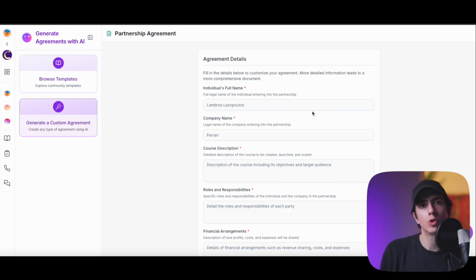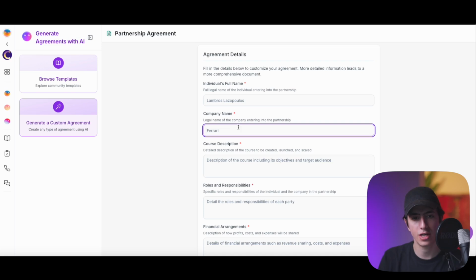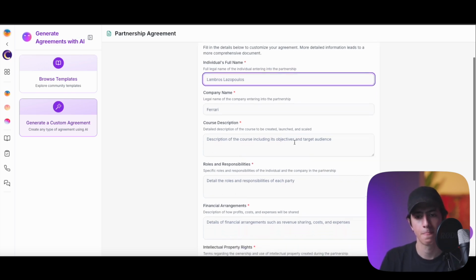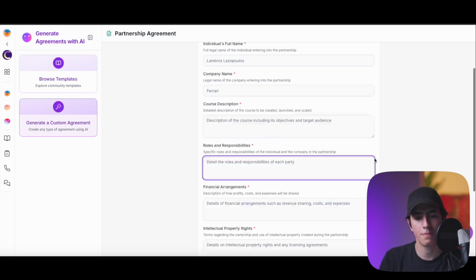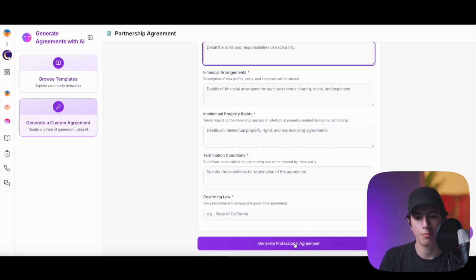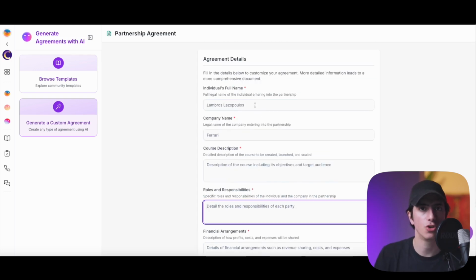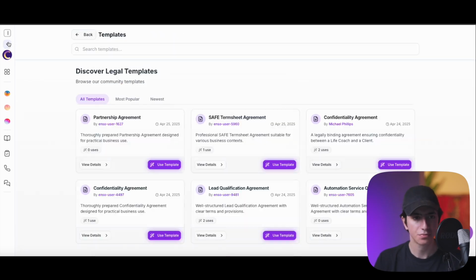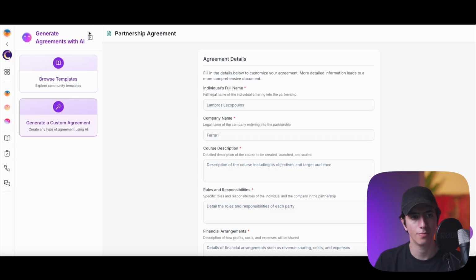So just with the first prompt that we gave, you can see that the generate agreements agent pretty much took all of the information we gave it and applied it to the agreement details. So of course, we can go ahead and change this, right? So this is Lazopoulos, this is Ferrari. You can see detailed roles and responsibilities of each party. Again, after completing all of these, we will be able to create our custom professional agreements, right? Again, the more information you feed to these AI agents and these AI models, the better the outcome that you will get. So this was the agreement overview and creating legal documents and legal templates.